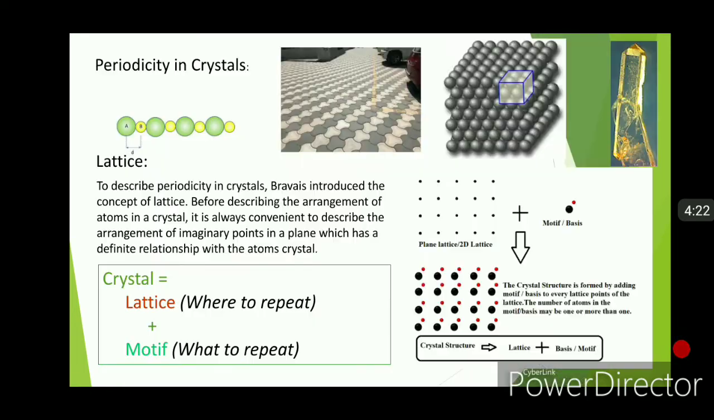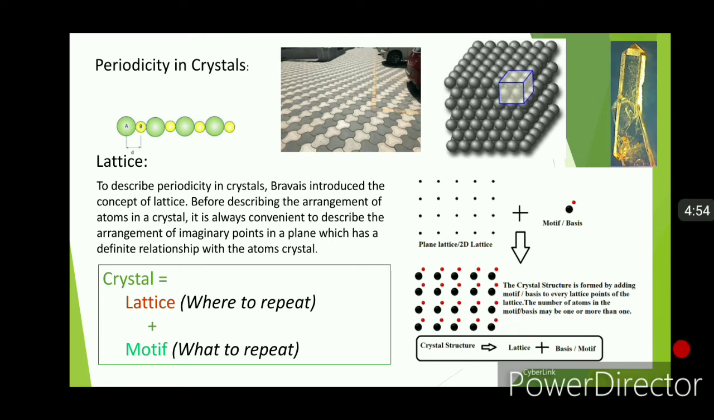Friends, before describing the arrangement of atoms in a crystal, it is always convenient to describe the arrangement of imaginary points in space, which has a definite relationship with the atoms of the crystal. This set of imaginary points in three-dimensional space with each point having identical surrounding is known as space lattice. The crystal structure is always described in terms of atom rather than the points.